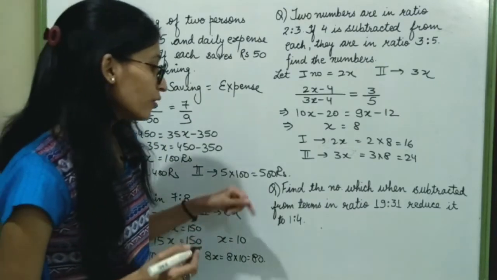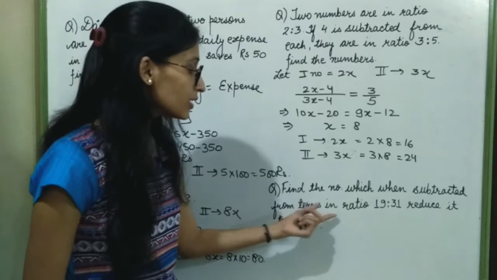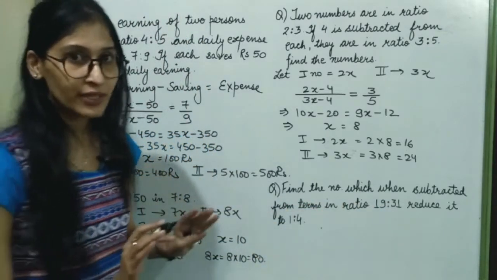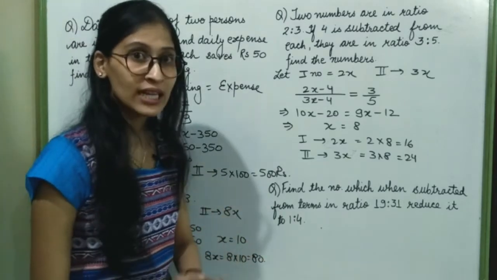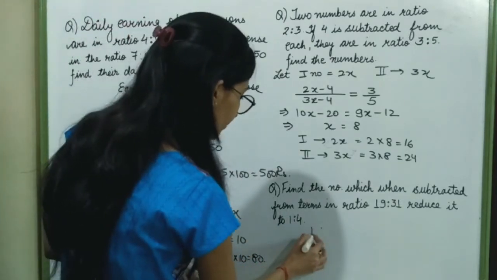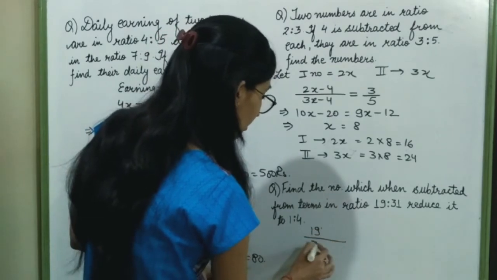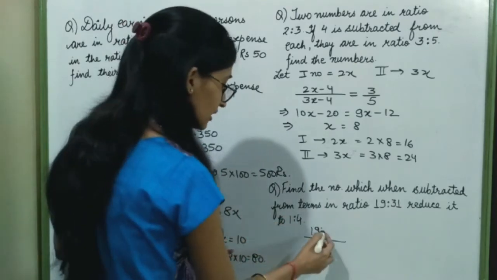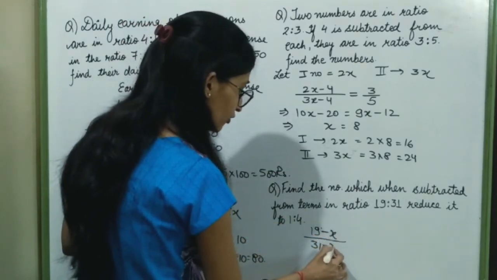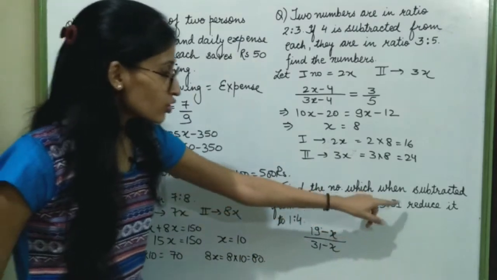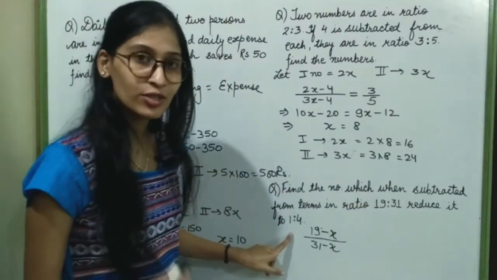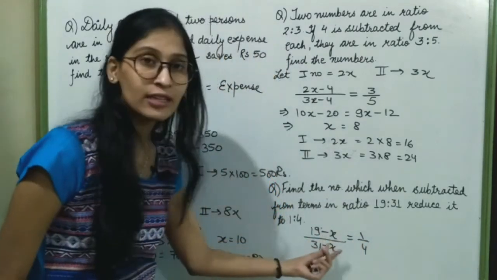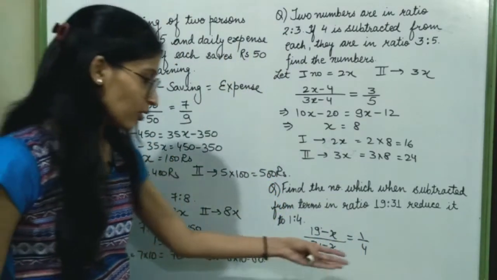Find the number which when subtracted from terms in the ratio 19:31. I know that my given terms are in the ratio 19:31. When an unknown number, let's say x, is subtracted from these, their ratio will now become 1:4. And I have to find this unknown number x. Cross multiply.